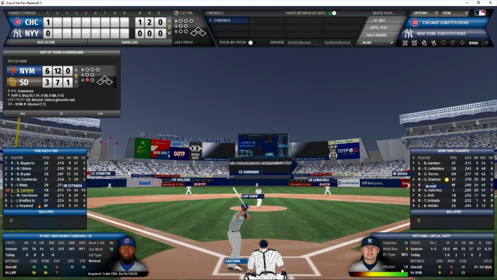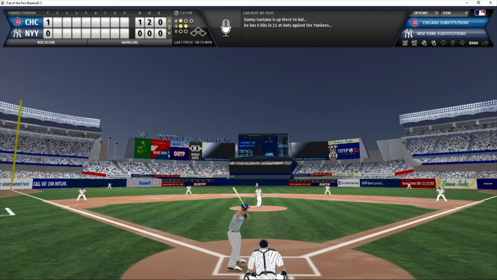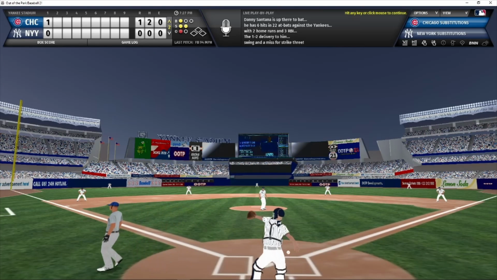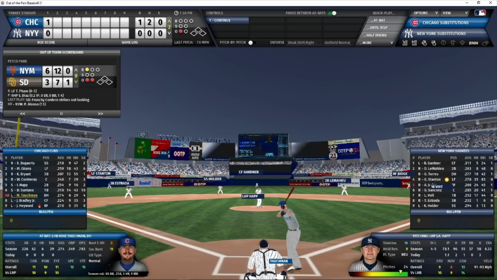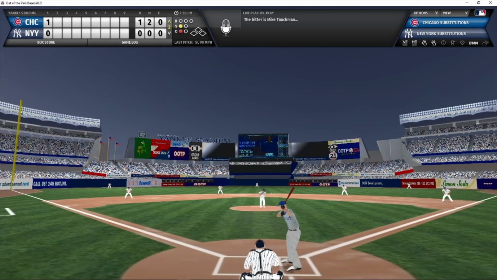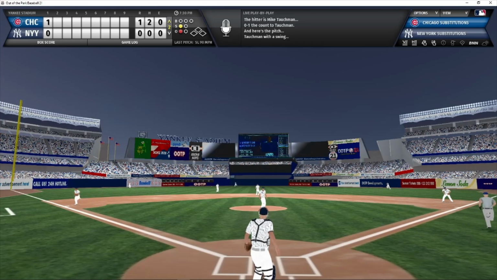Danny Santana leading off for the Cubs. He's playing first base now with Shaw having been released. .311 on the season with 14 home runs and 10 stolen bases. Santana with a 1-2 count waiting for the pitch from Happ. Here it comes. Swing and a miss, strike 3. Santana heads back to the dugout, and now Tauchman will bat. 1 strike count. Here's the pitch to Tauchman. That's going to be a line drive into the left center field gap. Tauchman rounds first. He is heading for second. He is going to stand into second with a double. Mike Tauchman with a 1-out double. He is in scoring position.